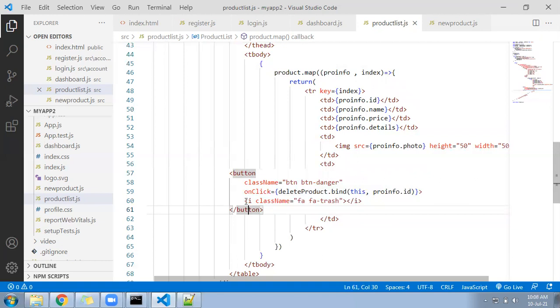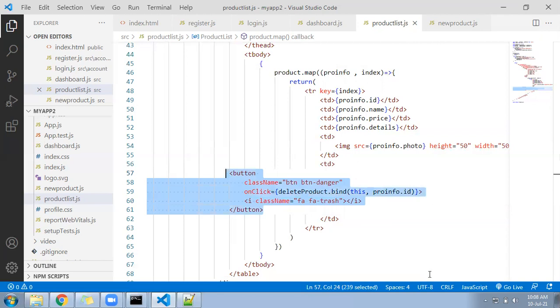We already have a trash button, trash icon here. This button I can send in chat. Okay, I sent it in the chat.